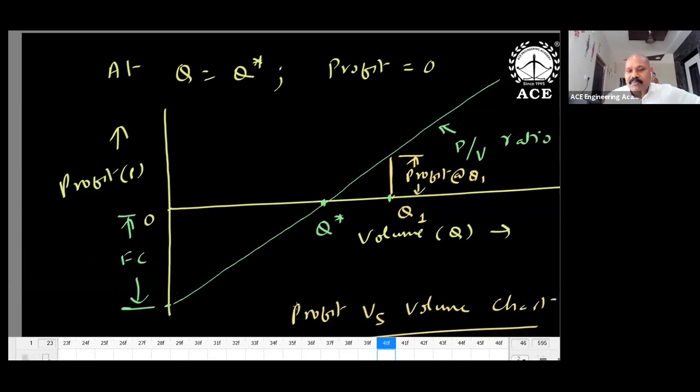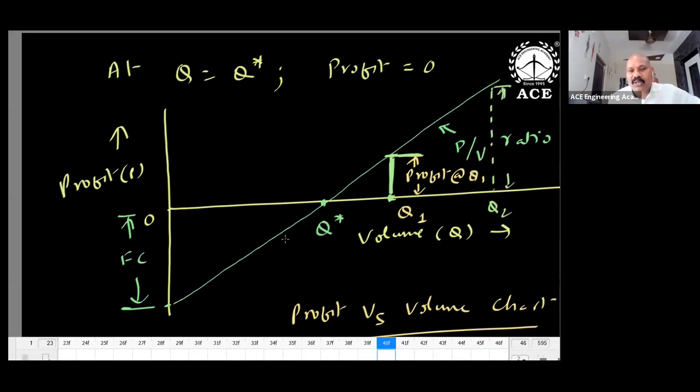So what is the advantage of this diagram? This diagram can give profit at any cross section. At any Q, you can get the profit. Just draw the vertical toward this P by V ratio line. That height is nothing but profit. Say at this point, I need profit. So I draw a vertical line. This is the profit at Q1. Suppose at Q2 profit is required. So you draw a line at Q2. This is going to be the profit at Q2.